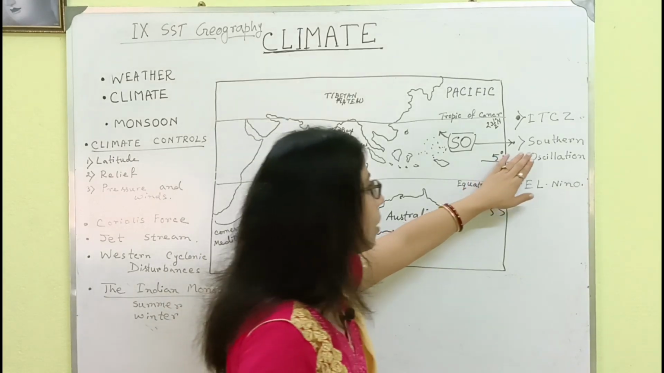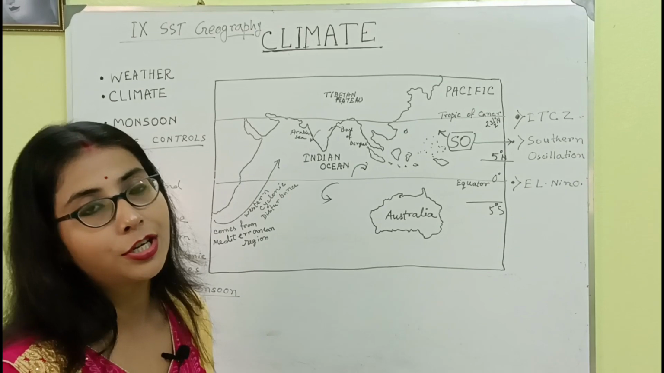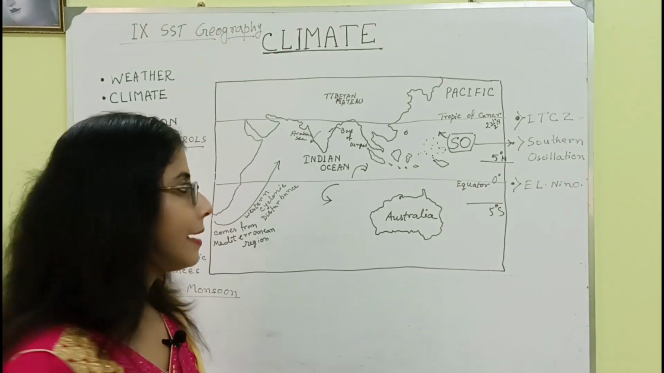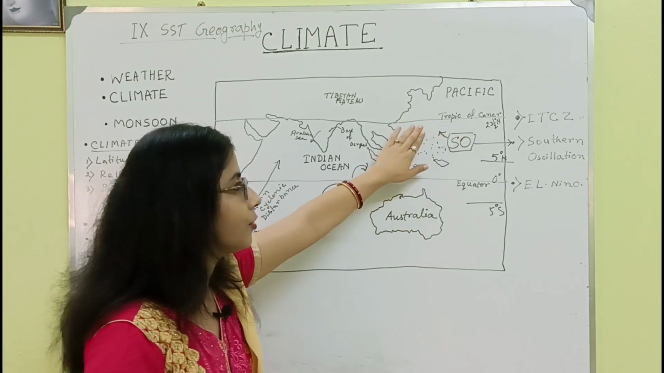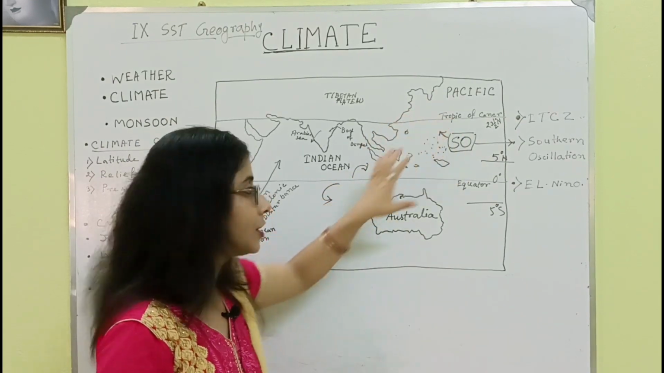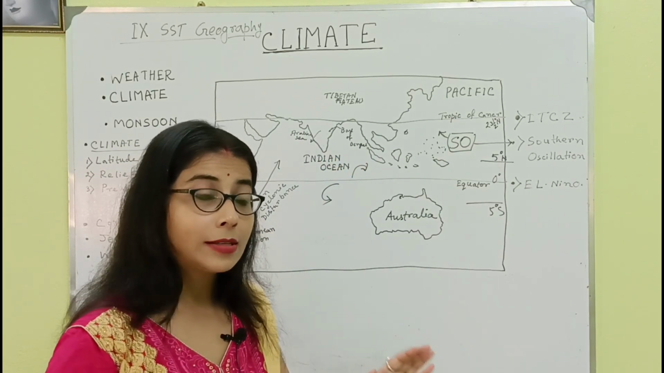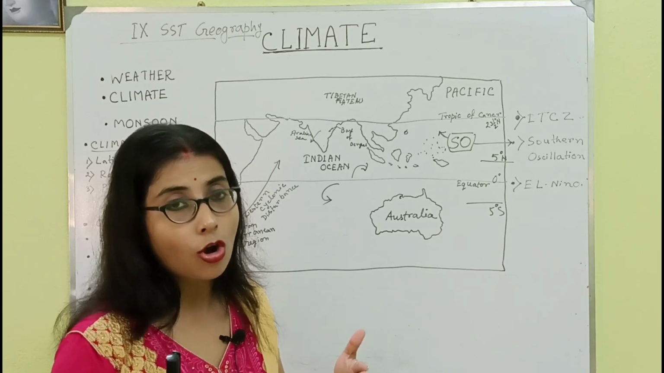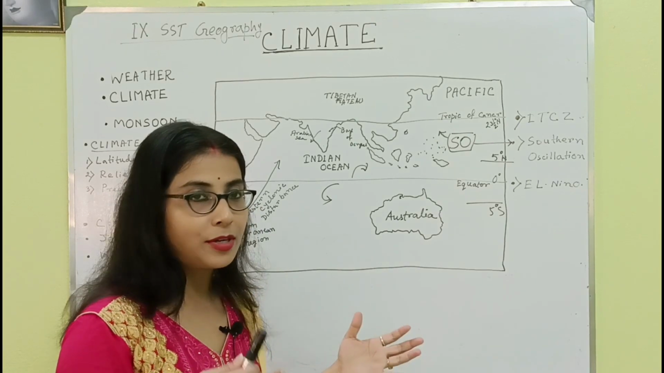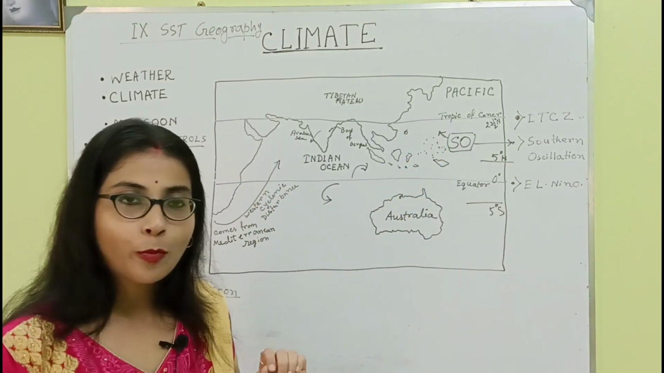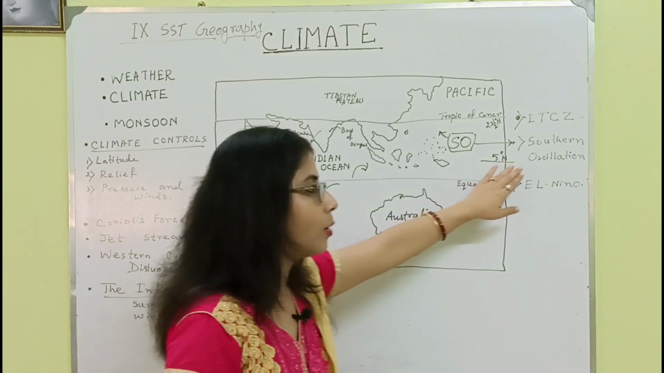Now, southern oscillation. Southern oscillation means the changing condition of the air pressure. When the southeastern part of the Pacific zone has high pressure, the eastern part of the Indian Ocean has low pressure. Or when the seasonal change occurs, the eastern part of the Indian Ocean has high pressure and this part has low pressure. So this reversal change of the air pressure is called the southern oscillation.